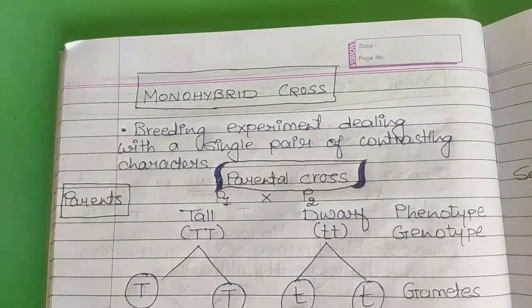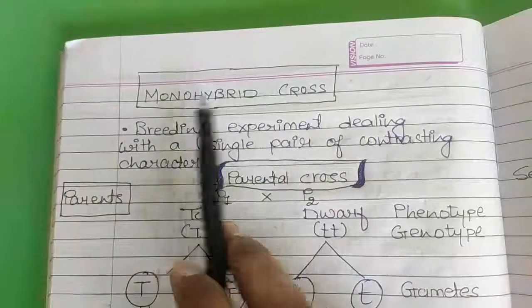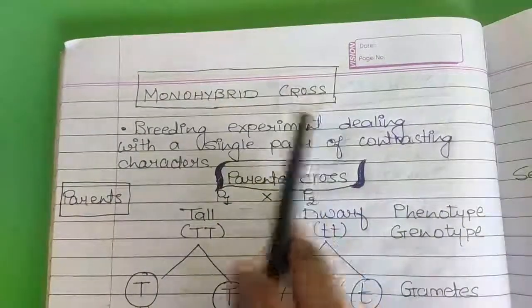As we have discussed in the previous video, he did two experiments which are considered for genetics. They are actually the basics of genetics, and that is why he was entitled the father of genetics, right? So the first experiment which he did was the monohybrid cross.